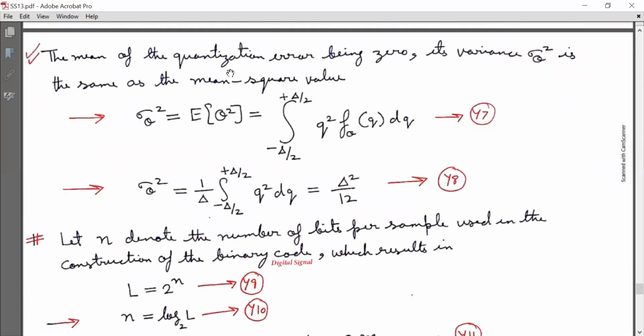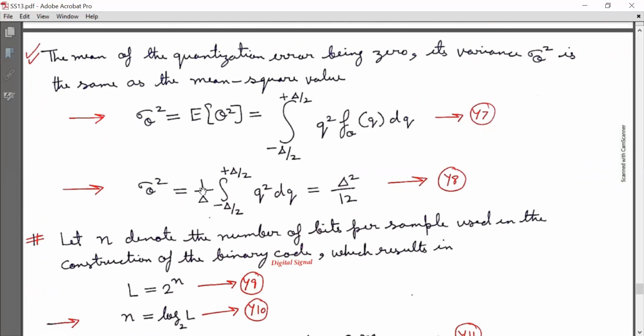The mean of the quantization error being 0, its variance sigma q square is the same as the mean squared value. That is, sigma q square is equal to expectation of q square, and that is equal to integration from minus delta by 2 to delta by 2 of q square f capital Q of small q dq, equation y7. Now the solution of this equation leads to